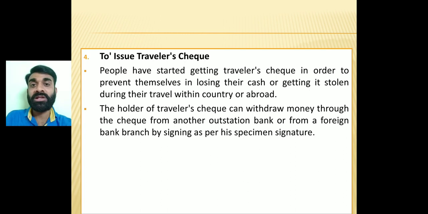If I lose the traveler's check, whoever gets it is not going to be able to withdraw money from it. Why? Because that particular signature and a passport are required. So losing money is not going to be the question.